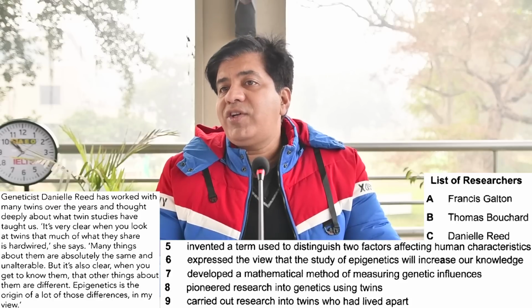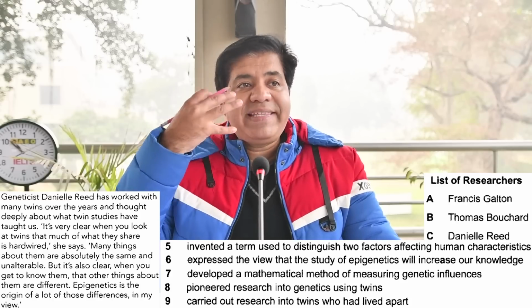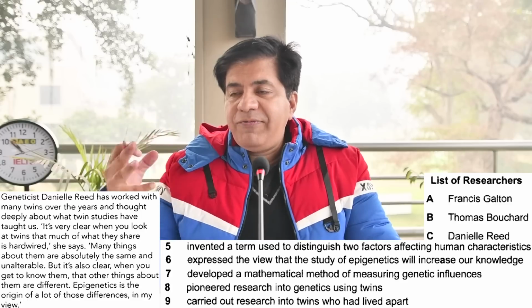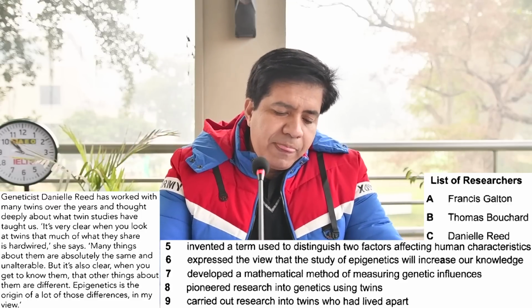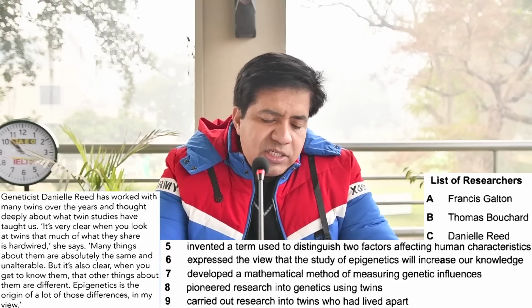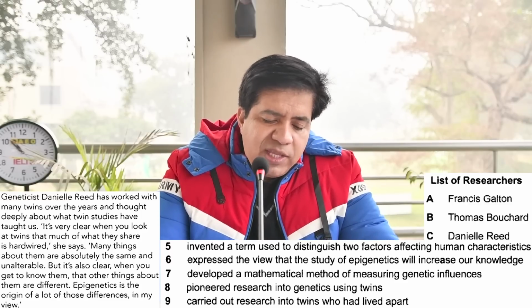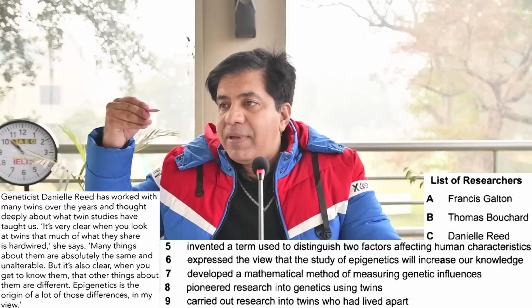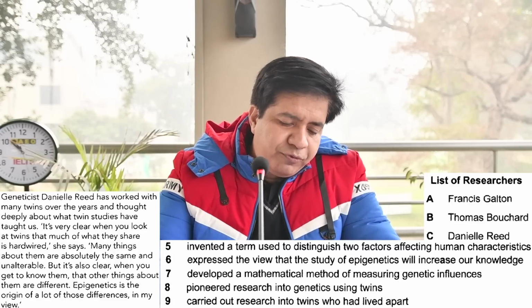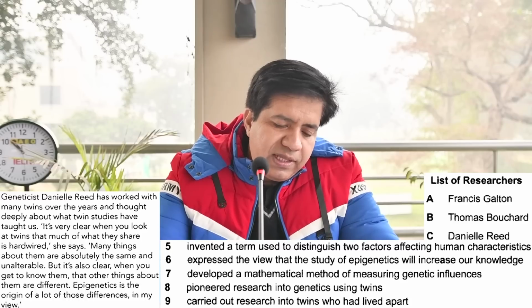Okay, now you are interested in his statement, what he said, what he suggested. If they write about him, you are not interested in that. Let's read from the beginning. Geneticist Daniel Reed has worked with many twins over the years. Now, are they giving a statement? They are just describing his research. So please come to fourth line. This is what he said.